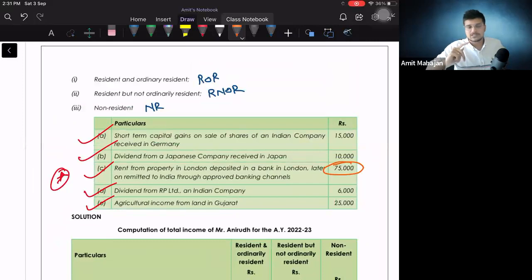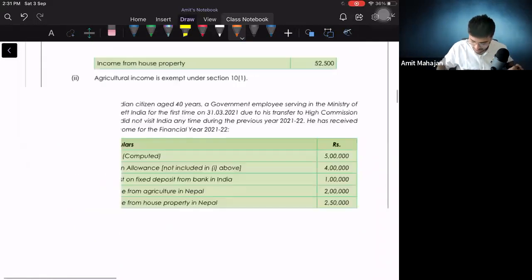Now from this question, what did we learn? From this question we learn how to tackle such questions. Like first we have to identify whether this is Indian income or foreign income. पहले वो समझो, उसके बाद आगे का तुम लोग को आ जाता है. Okay, so we learned from this question.